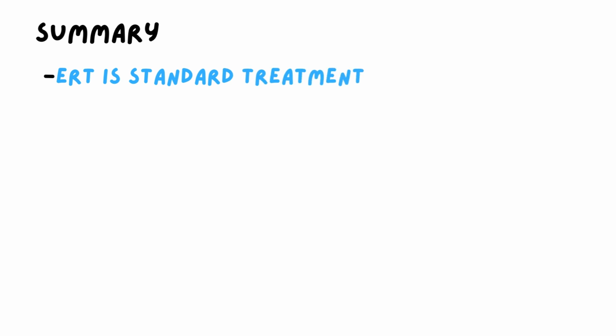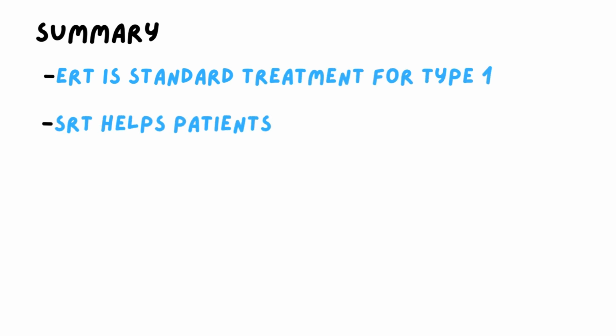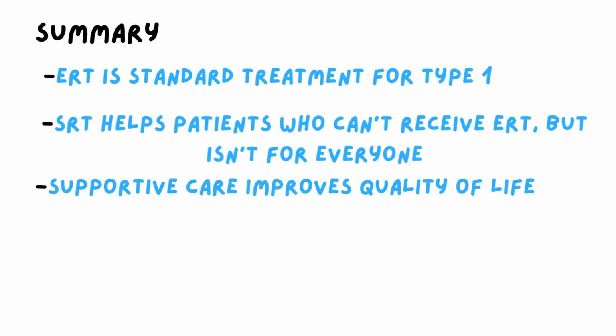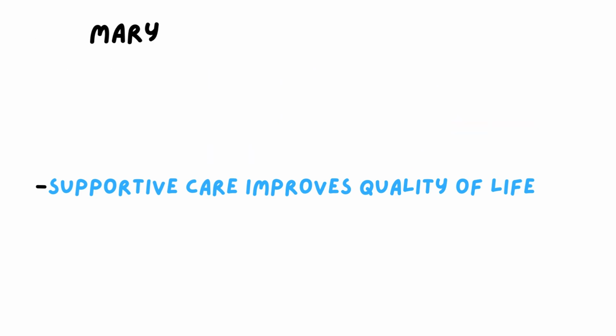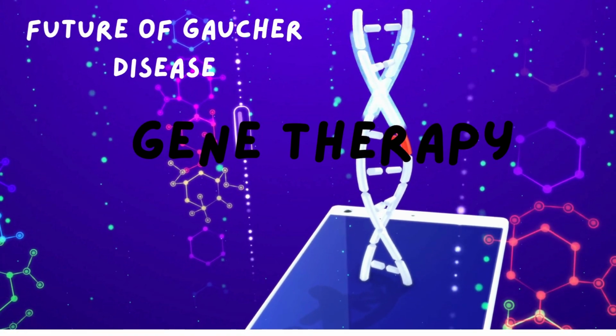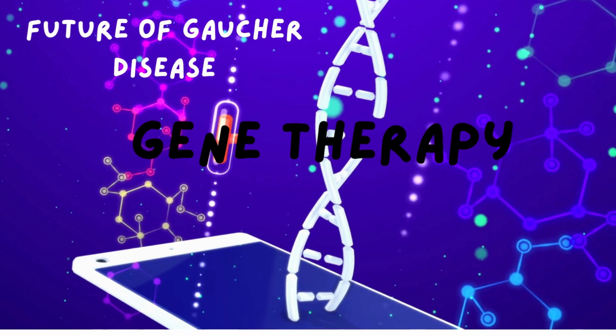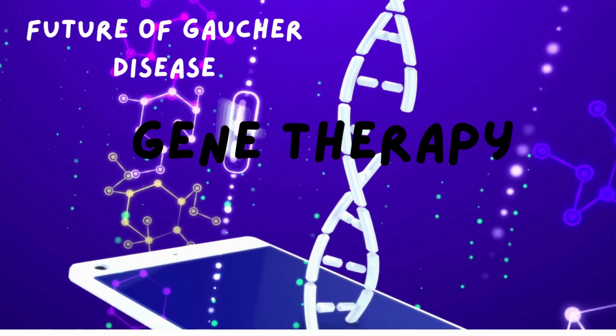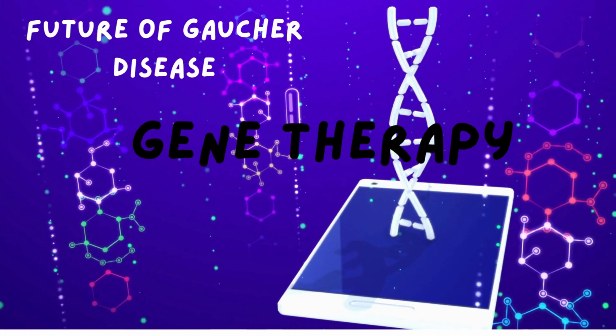The bottom line, ERT is the gold standard for treating type 1 Gaucher disease. SRT helps patients who can't receive ERT but is not suitable for everyone. Supportive care improves quality of life by treating pain, bone issues, and neurological symptoms. New research like gene therapy aims to fix the disease at its source, bringing hope for even better treatments in the future.